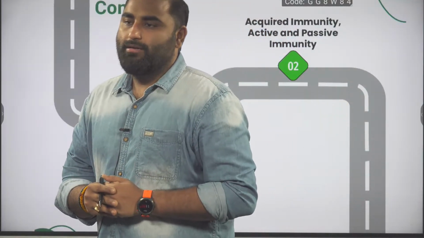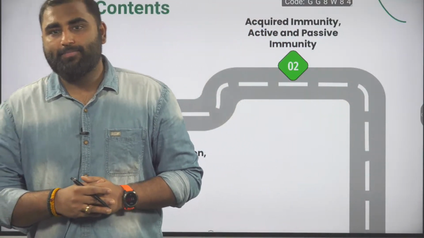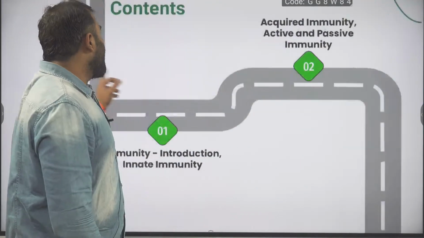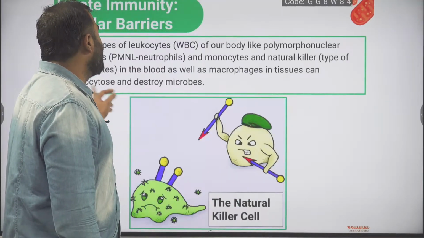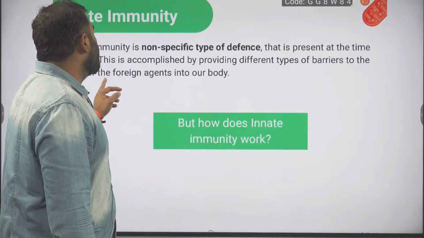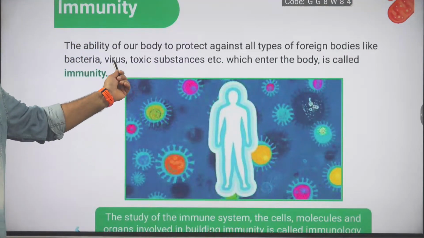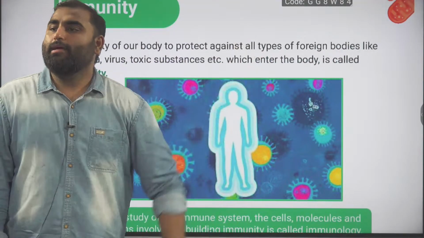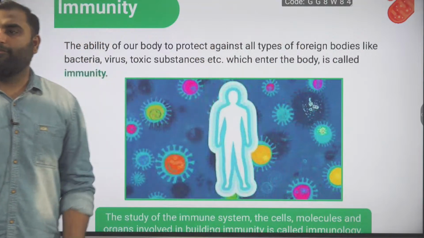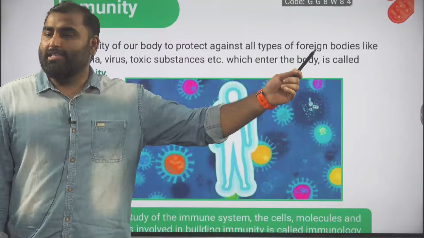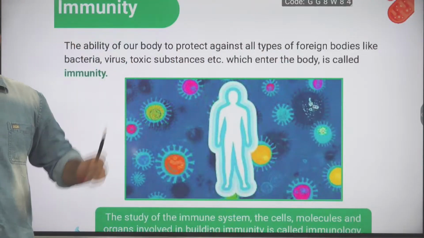Now quickly let's define what is immunity. What is the meaning of immunity? What does immunity provide you? We will just quickly go through what we have studied in the last class so that you recall quickly. Immunity is the ability of our body to protect against all types of foreign bodies, protecting from bacteria, virus, toxic substances which enter the body.